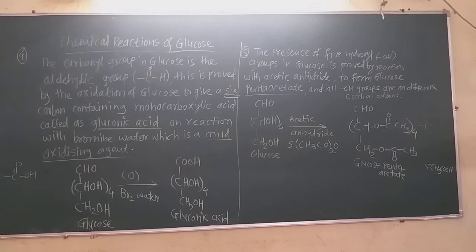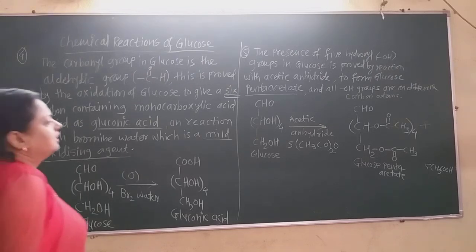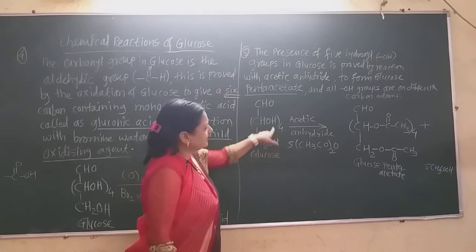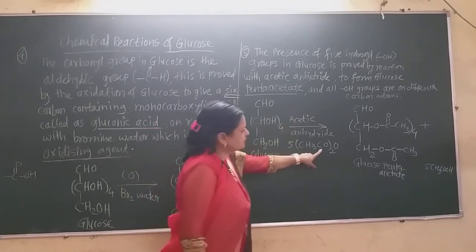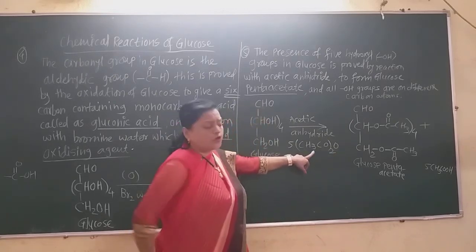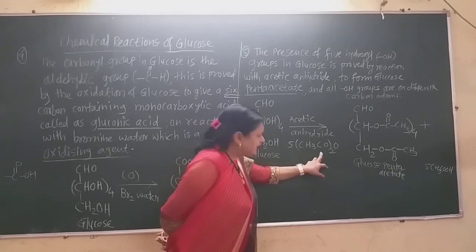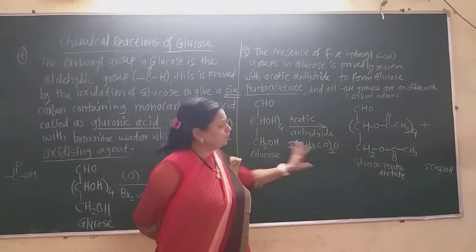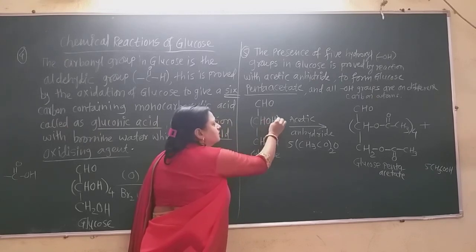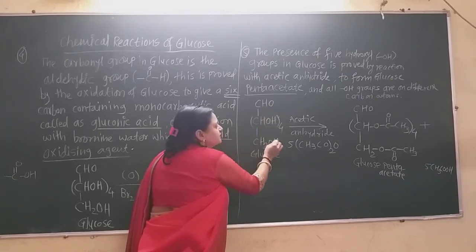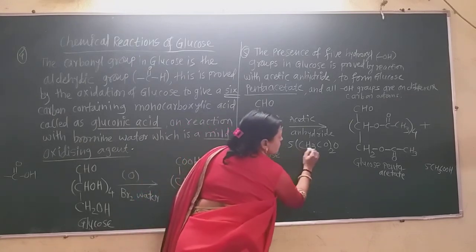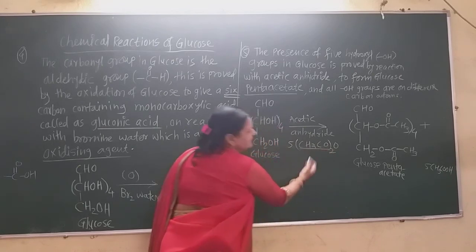Now see the reaction. These are the 4 and this is the 5th hydroxyl group. The acetic anhydride formula is (CH3CO)2O. From 2 molecules of acetic acid, water is eliminated and this acetic anhydride is formed. You know that very well. Now what happened? The hydrogens on each carbon atom's hydroxyl group are replaced by the CH3CO group.